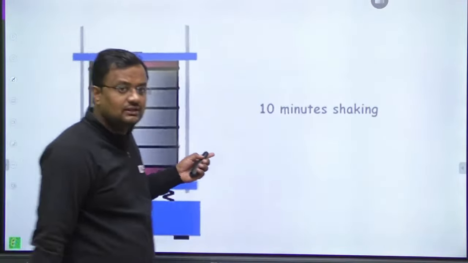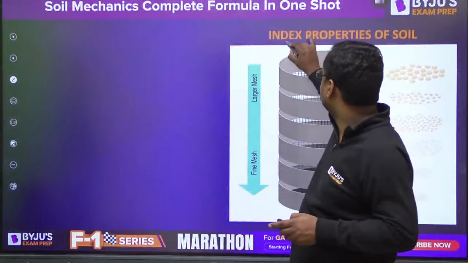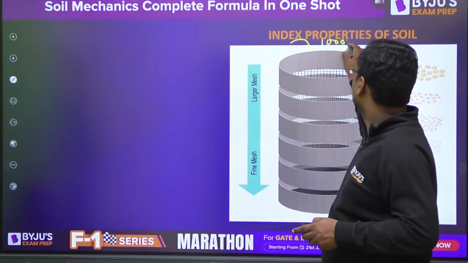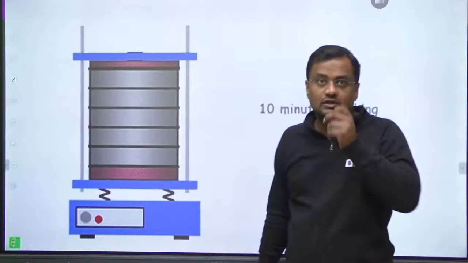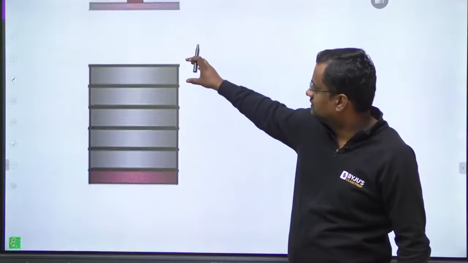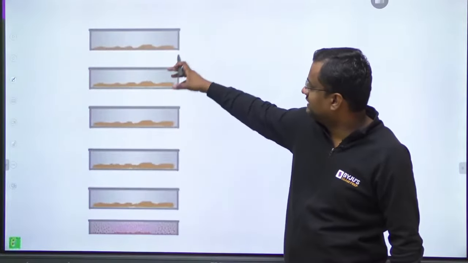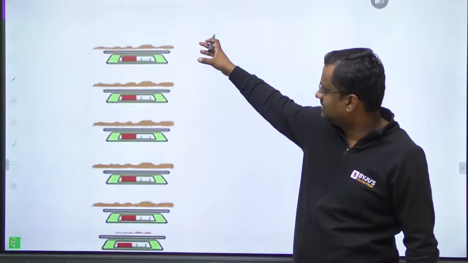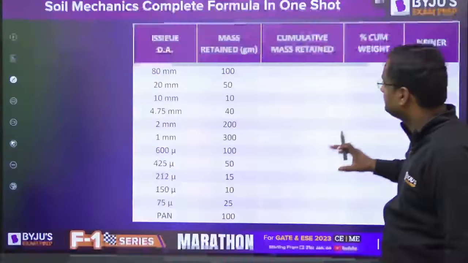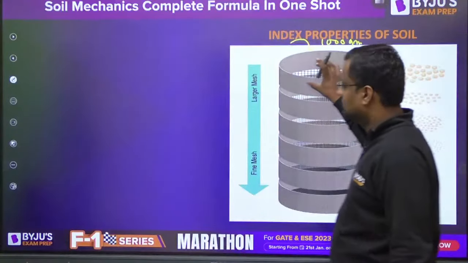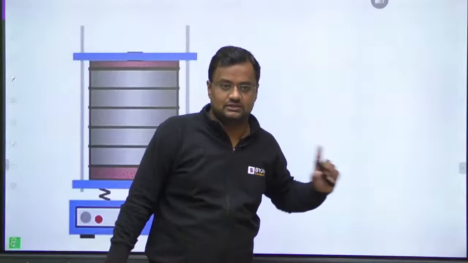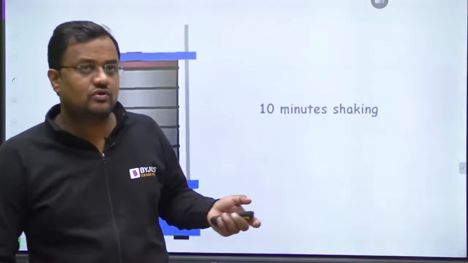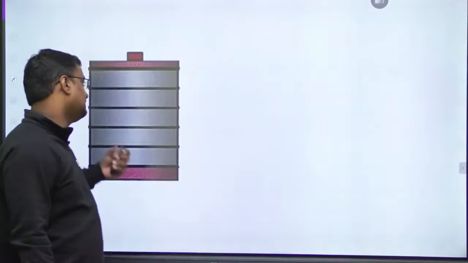We can shake this sample. Suppose we take 1000 gram of soil and we shake it for 15 minutes. After shaking it, above there will be high diameter particles, because above are the bigger size sieves. So above we get the bigger particles, then smaller, like this. Put 1000 gram of soil, shake it for 10 to 15 minutes, and after shaking you can measure it.